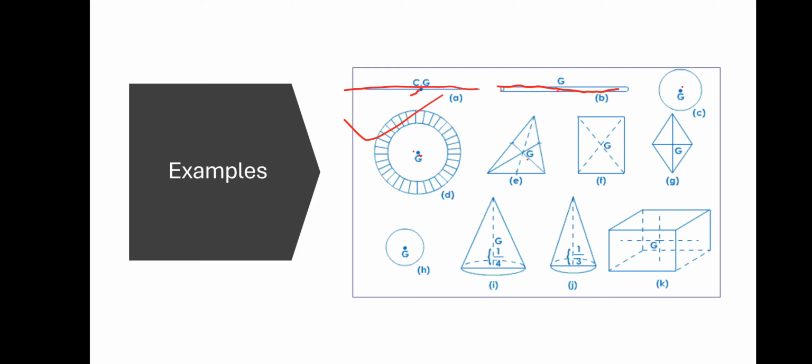For rhombus, circle, cone, cube, for all these, here is the center of gravity. For different shapes, for different objects, there is a different position of the center of gravity. Do you get it?